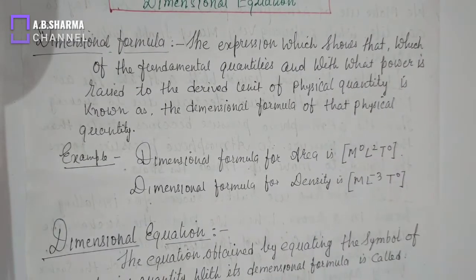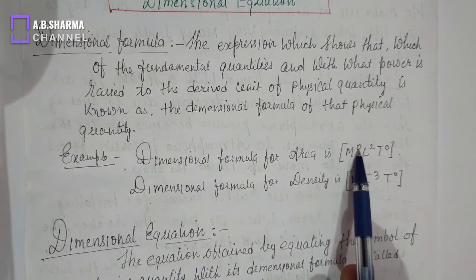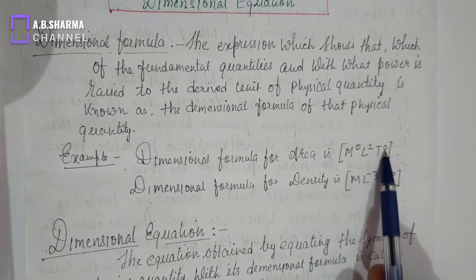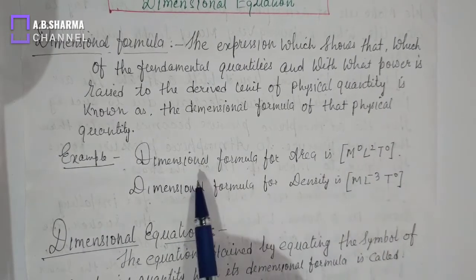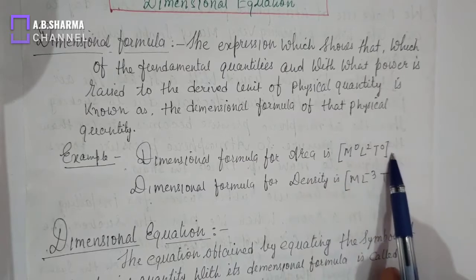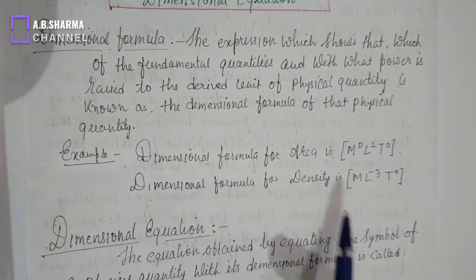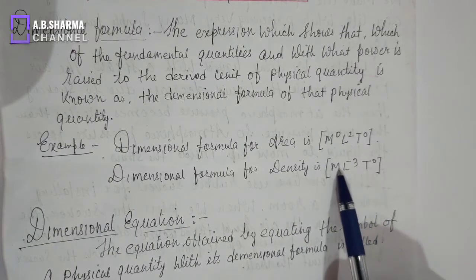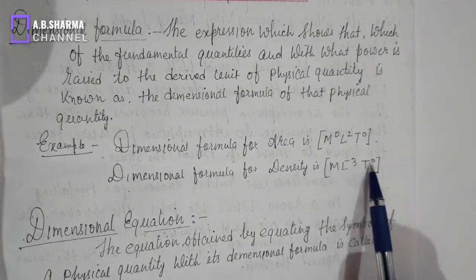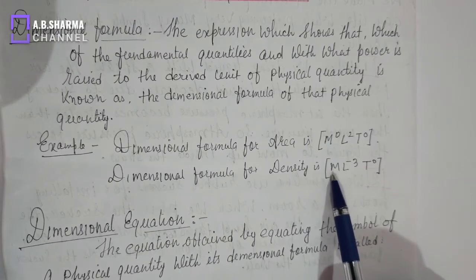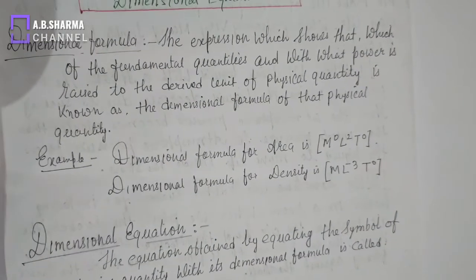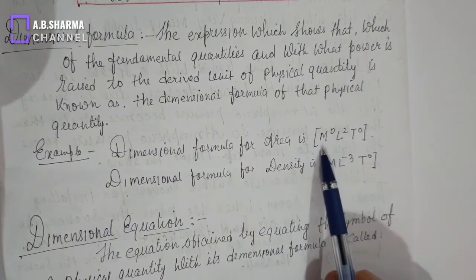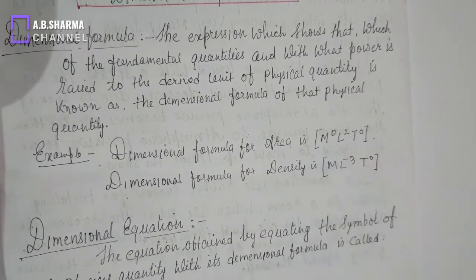It means in the fundamental quantity mass, 0 power is raised; in length, 2 power is raised; in time, 0 power is raised. So this is the dimensional formula of area. Similarly, dimensional formula of density is M L to the power minus 3 and T to the power 0. This is the dimensional formula of density. So dimensional formula is the expression which shows the fundamental quantities and with what power they are raised.